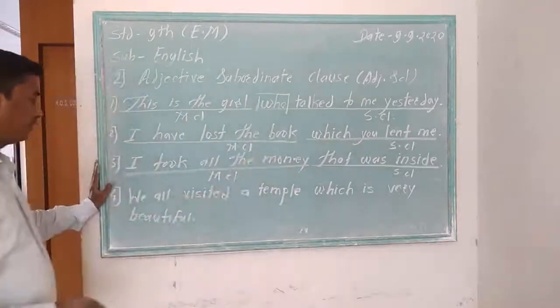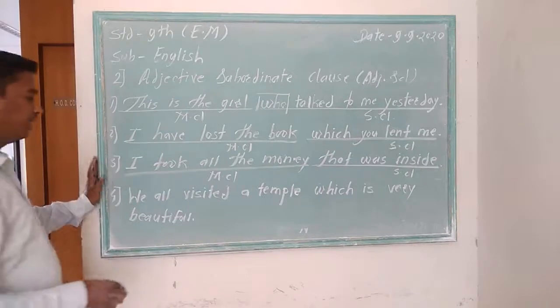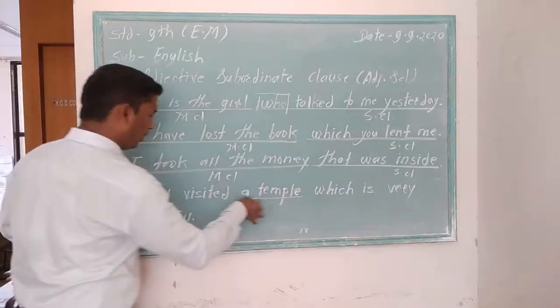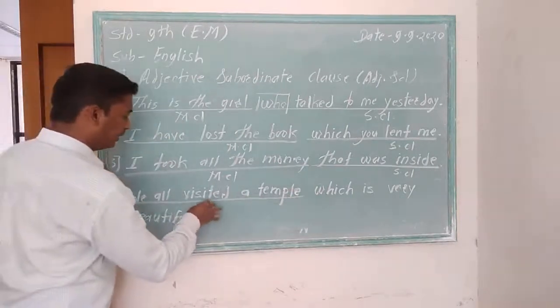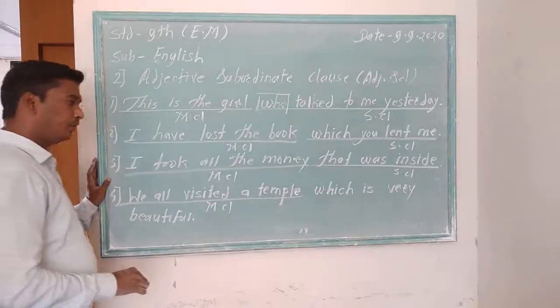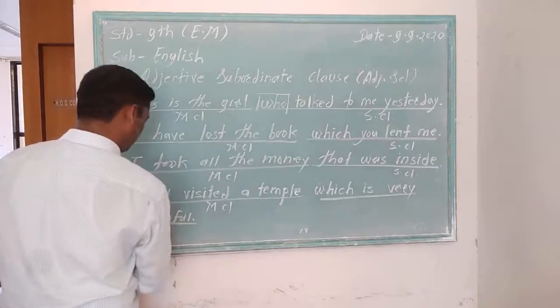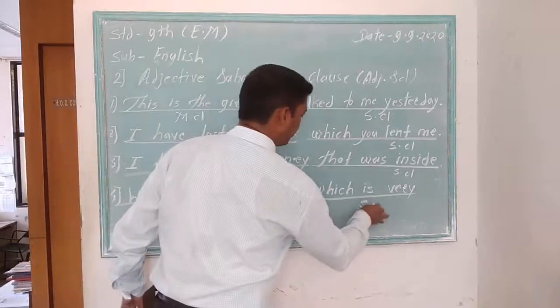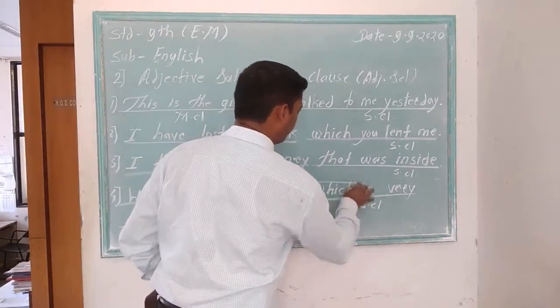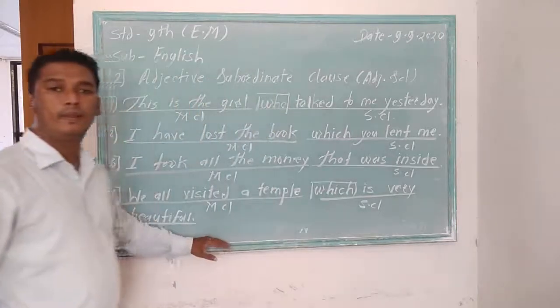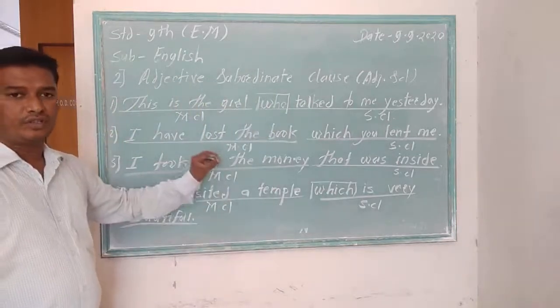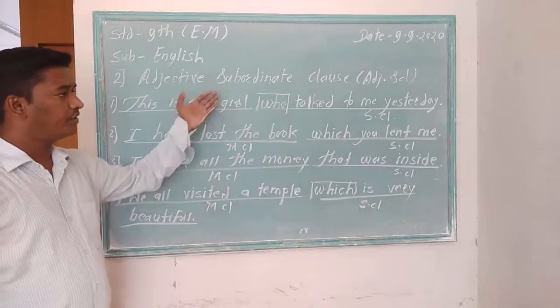We all visited a temple, which is very beautiful. We all visited a temple is complete and meaningful. Which is very beautiful is a subordinate clause as it has been started with the subordinator which. Okay. In this way, we first identified the main clause and subordinate clause.